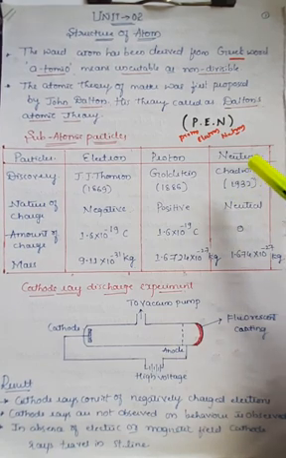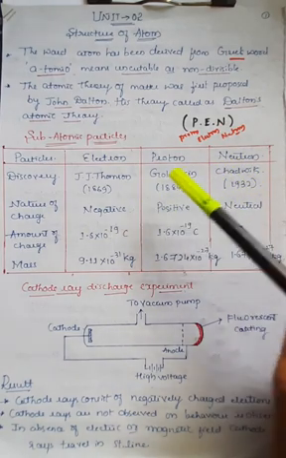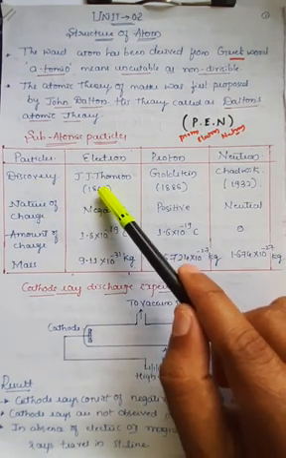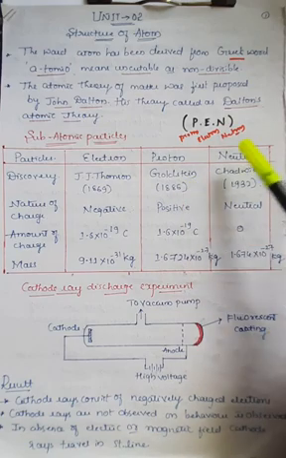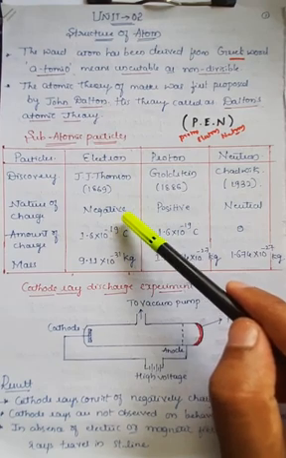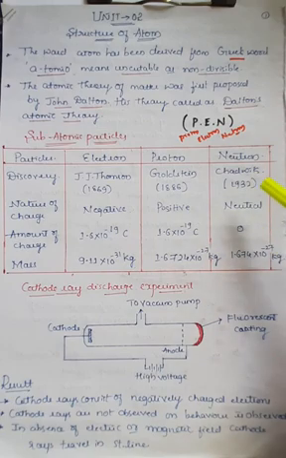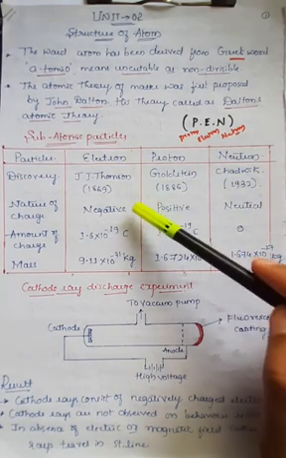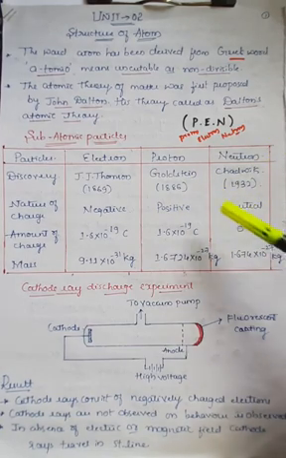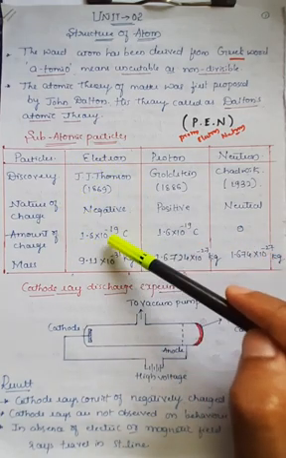Always remember, it can be asked for 1 mark: who discovered the electron, who discovered the proton, or who discovered the neutron? The electron was discovered by J.J. Thomson, the proton by Goldstein, and the neutron by Chadwick. If you see the nature of charge, electrons are negatively charged, protons are positively charged, and neutrons are neutral, there is no charge on neutrons. And in the case of the electron, the amount of charge is 1.6 into 10 raised to minus 19 coulomb, right?